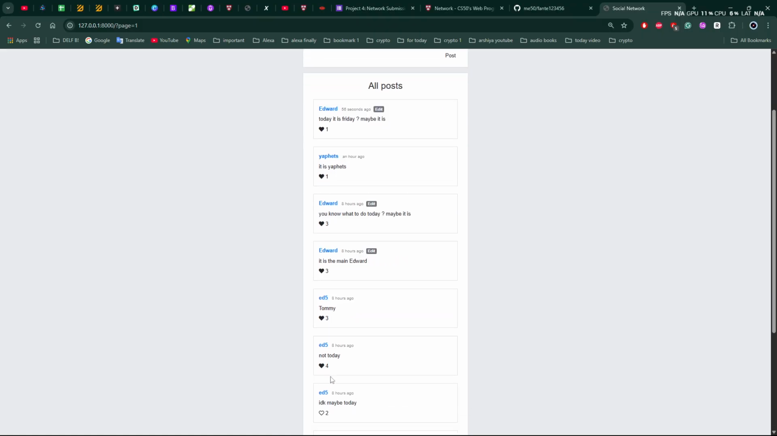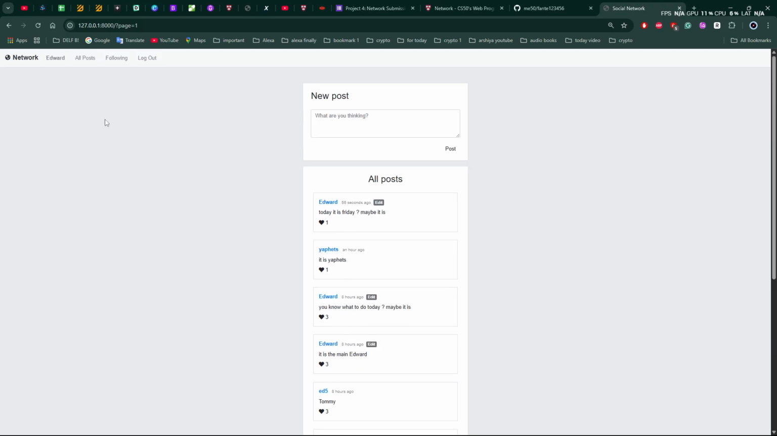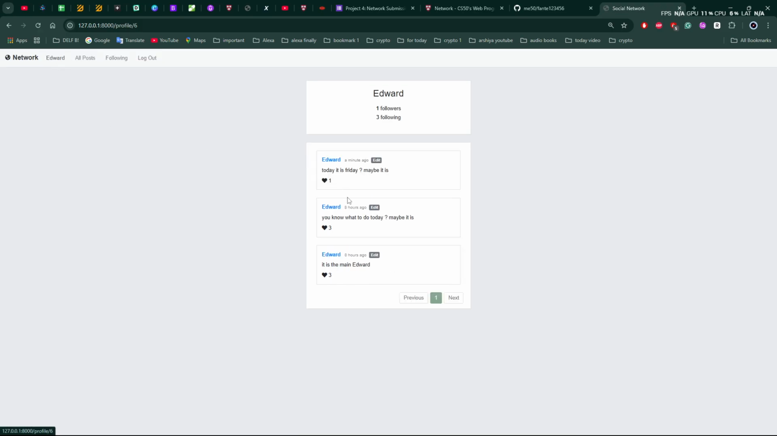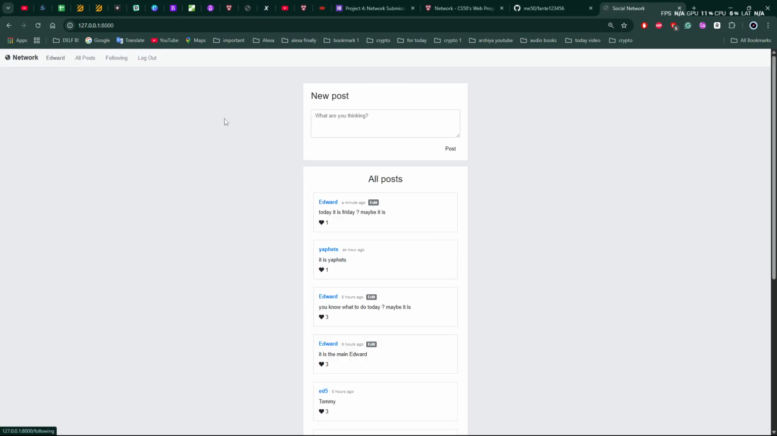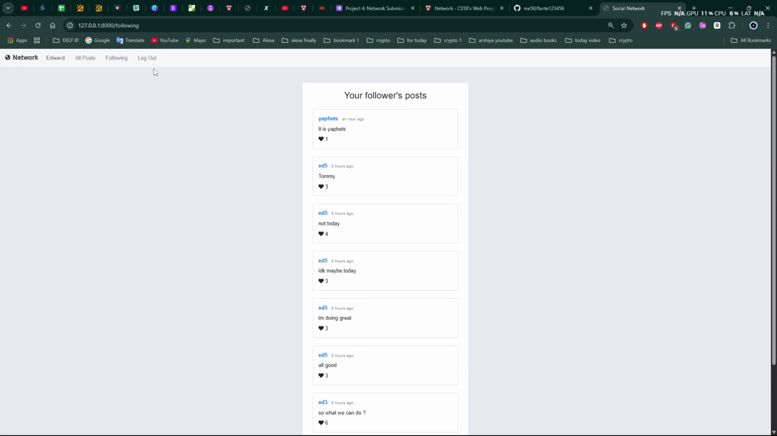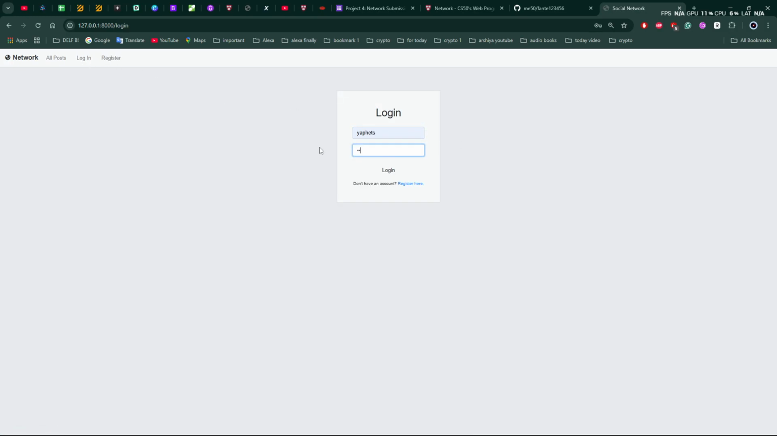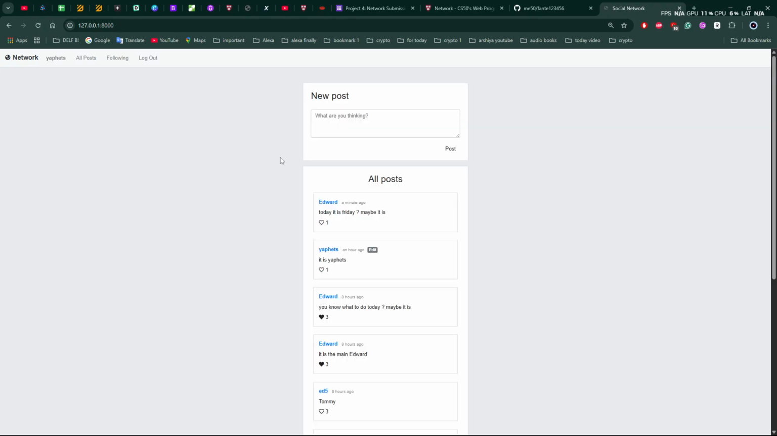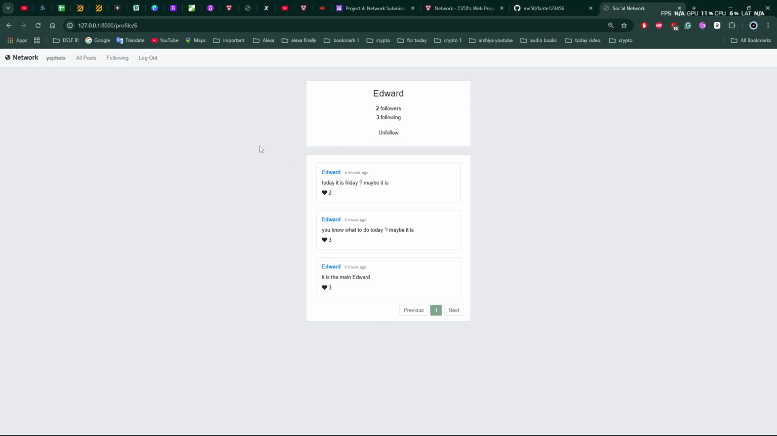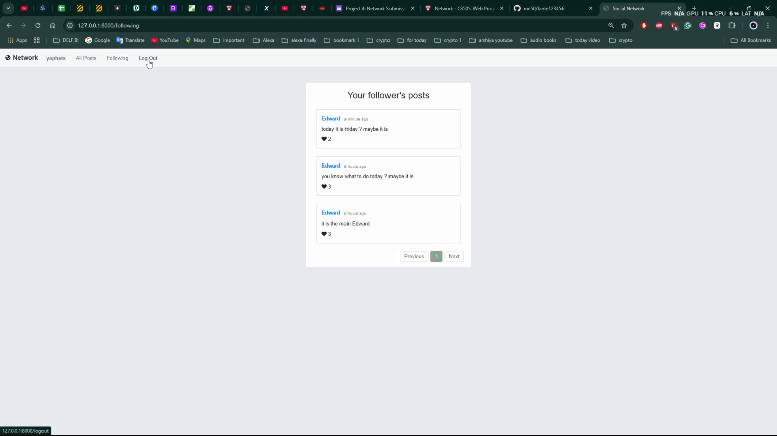So here was the demonstration of the project. We have our profile, which is working, all of the posts are here, and the following. And also if I just log out and log in with another user, it's working. For example, we have Beats, also it's working, so I can like, I can follow or unfollow, so it's working.